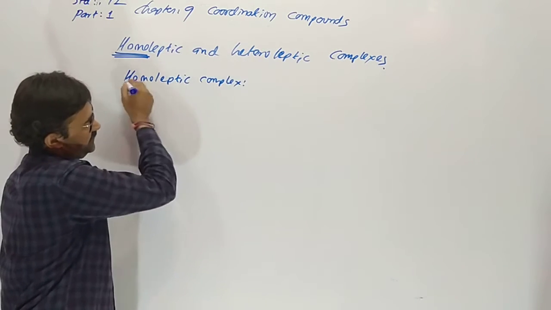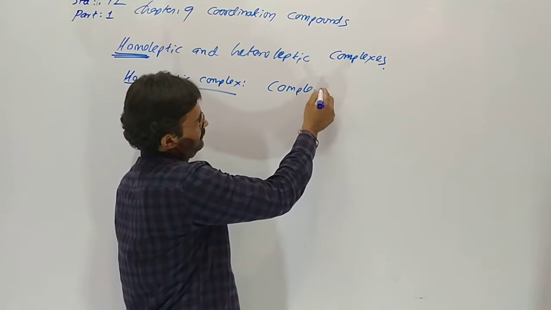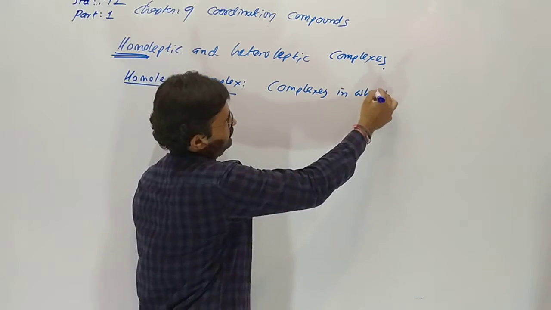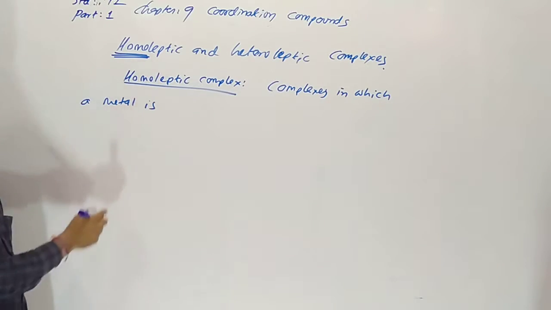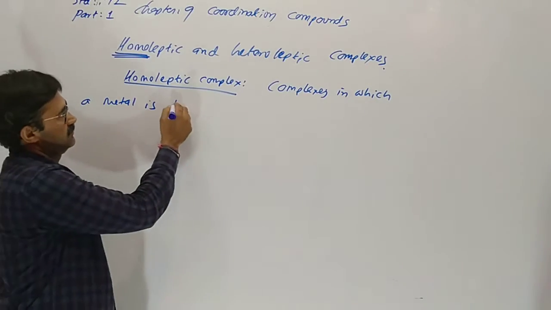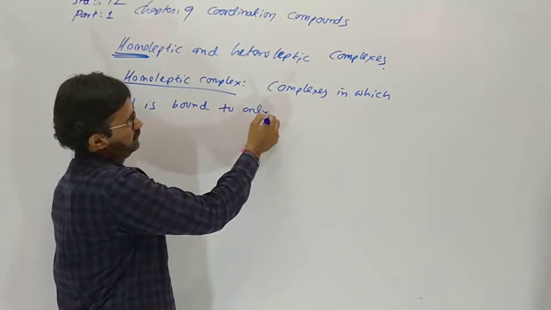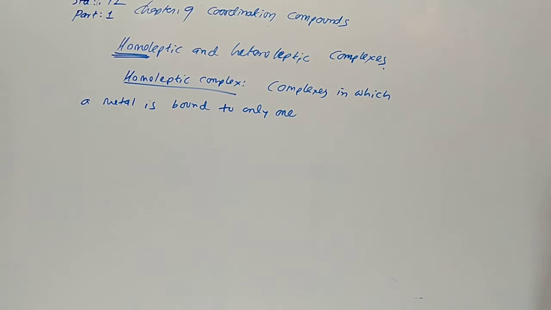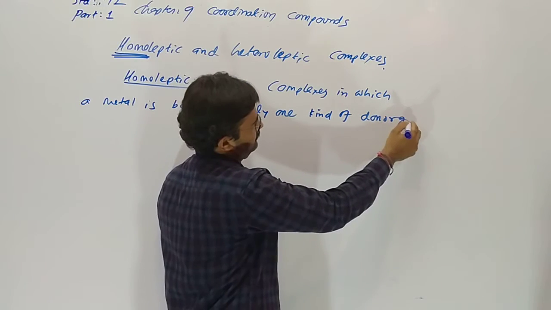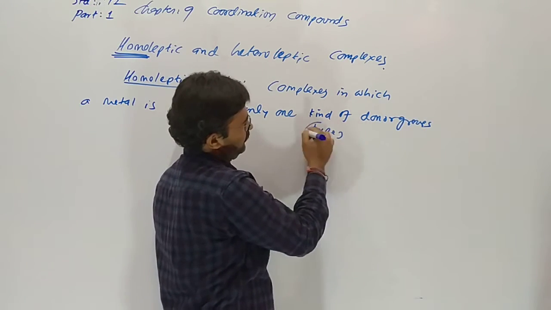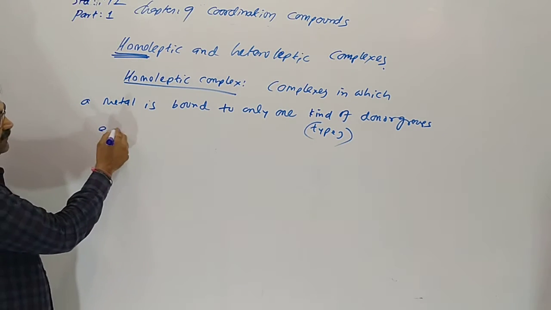First of all, the definition of homoleptic complex. Definition: a complex in which a metal is bound to only one kind of donor groups. Kind means type. Donor groups.